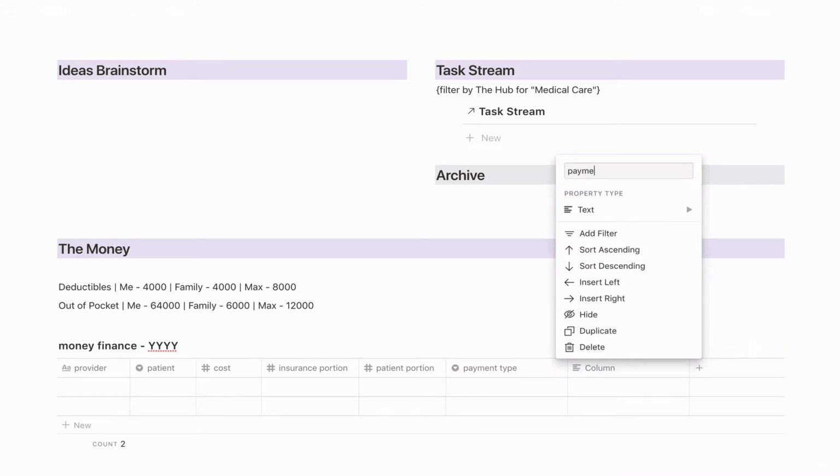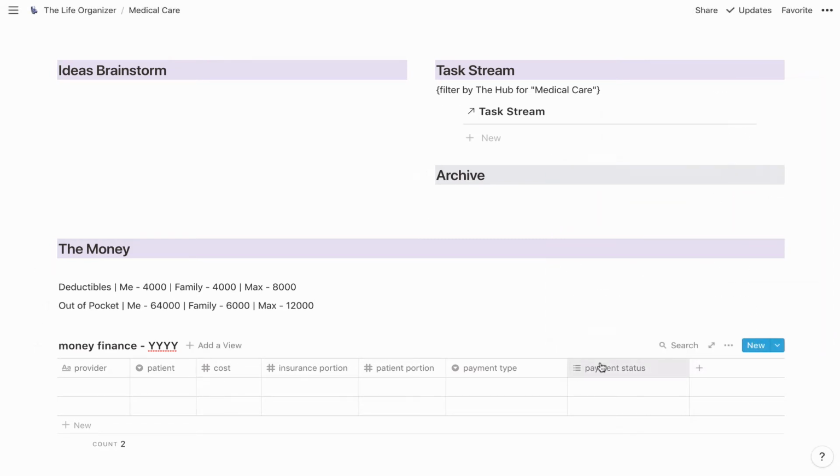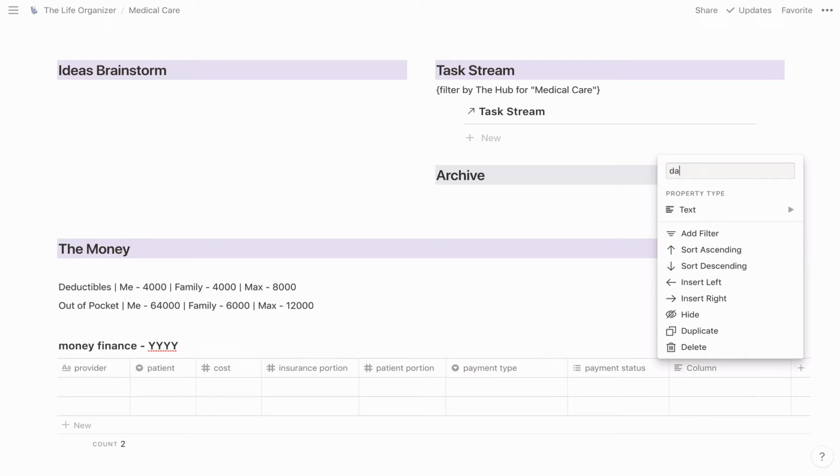Payment status. Now this one is going to be multi-select and not drop down, because there is a high likelihood that something will be in two statuses at the same time. Like for most doctors nowadays, you have to pay at the time of visit. So the status will be paid, but then it's still going to be like submitted for insurance for either to apply for the deductible or to get reimbursement or what have you. And then the last thing is just going to be the date of service.